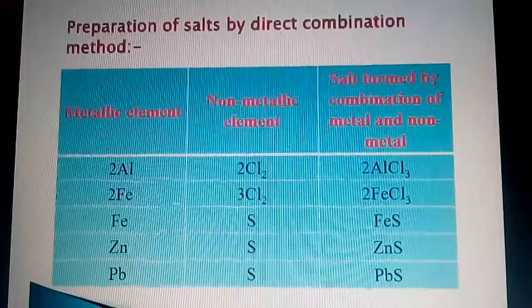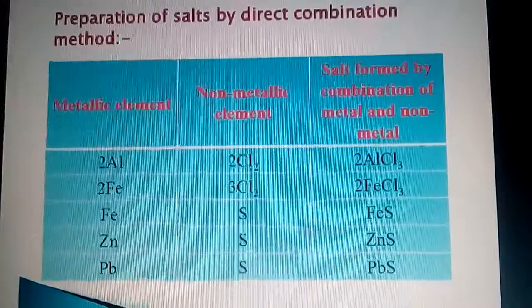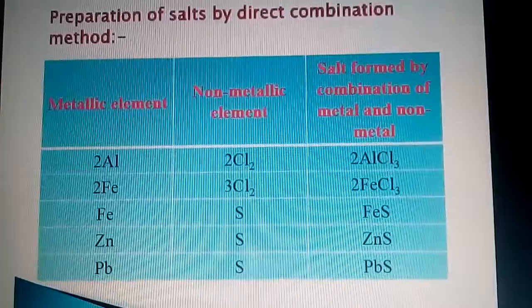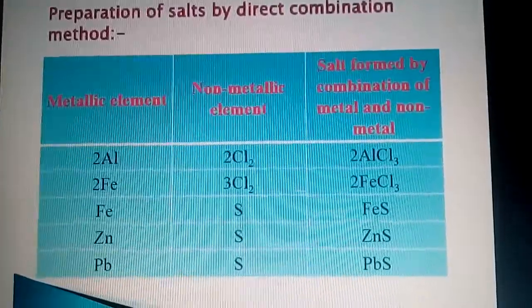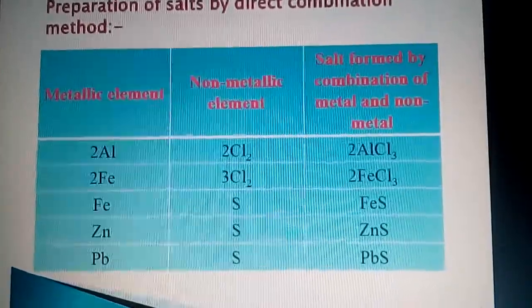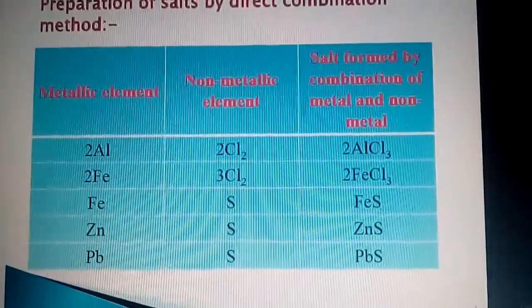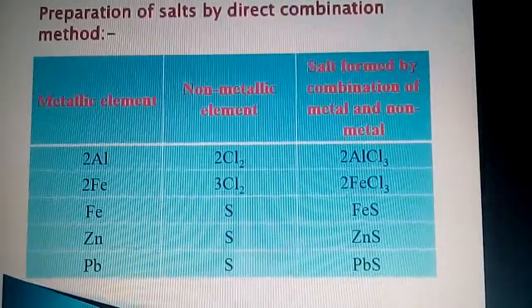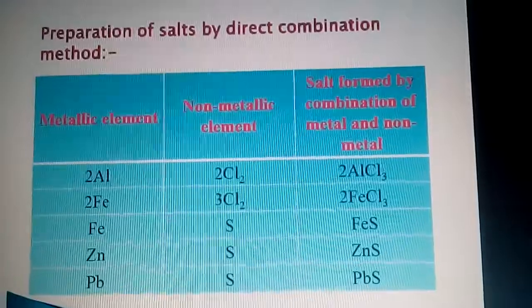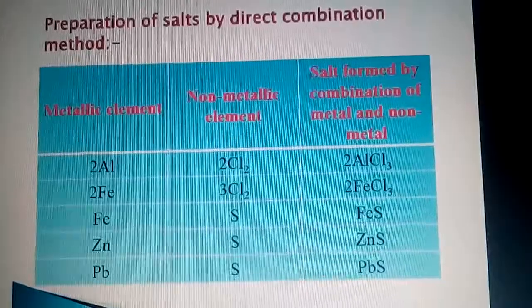Another example is the preparation of salts by direct combination method. So firstly, what are salts? Salts are the compounds in which the positive part is the metallic part and negative part is the non-metallic part. Let us see first example. Aluminium combines with chlorine to form AlCl3. Here aluminium is the positive part, Al3+, and chlorine, that is Cl-. So in this way metallic element and non-metallic element combine together to form a salt. So different kinds of salts can be prepared by the combination reaction. One example is Zn plus sulfur gives the formation of ZnS.